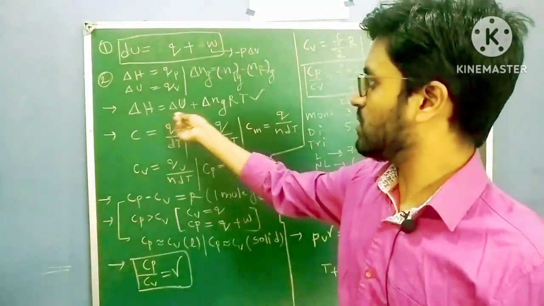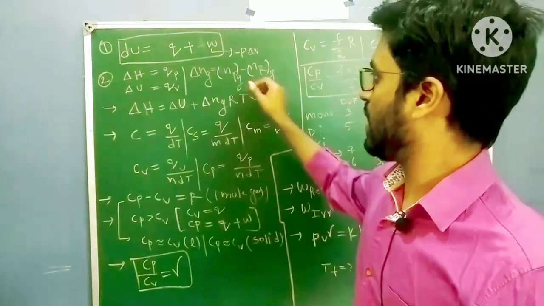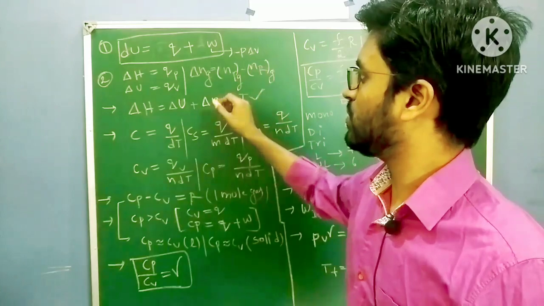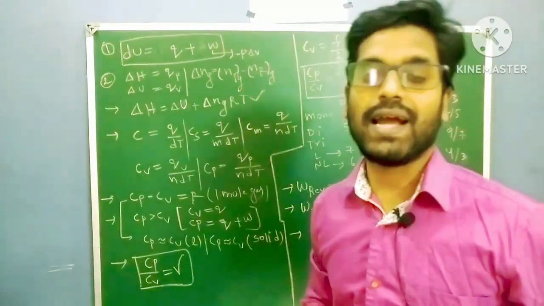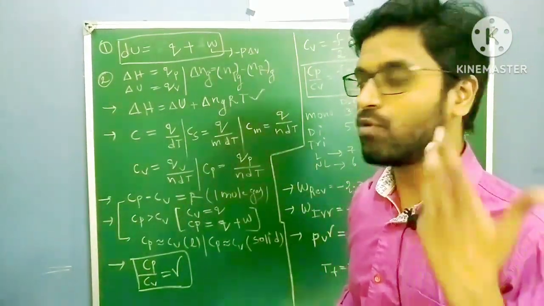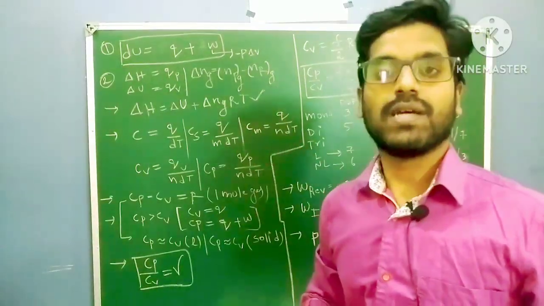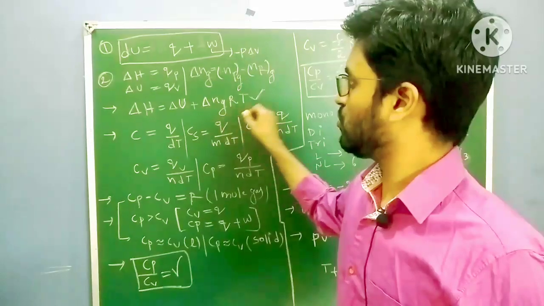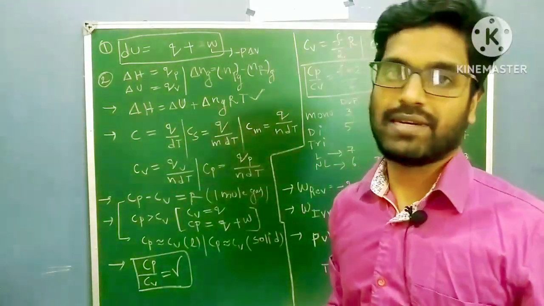In fact, delta H equal to delta U plus delta ng RT. You have to find out delta ng by using this equation, and you have to put the value here. You have to put gas constant 8.314 joule per Kelvin per mole. You know this. Temperature will be given to you by the examiner. So you have to put those values here, and you have to find out delta H or delta U according to the question.